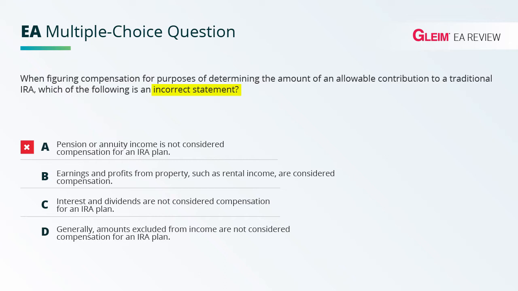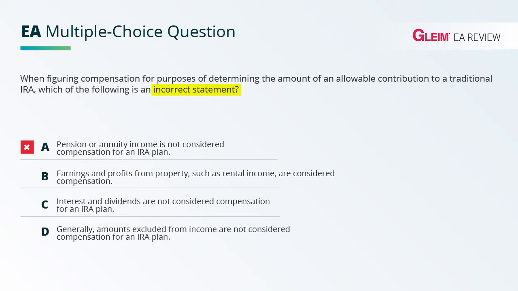Contrast that with passive type income like rental income or portfolio income like dividends and interest, or ownership in certain entities like a limited partnership interest where you actually are not putting any time into it, and that's considered more like passive investment, which is not earned income. So this statement, earnings and profits from property such as rental income are considered compensation, is actually a false statement. So this looks like the correct answer.